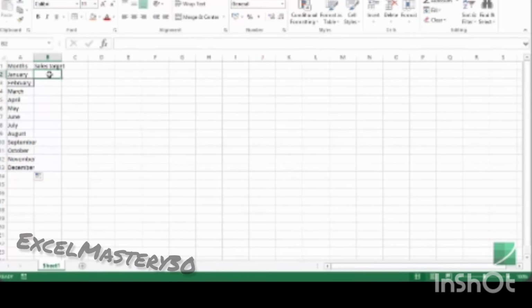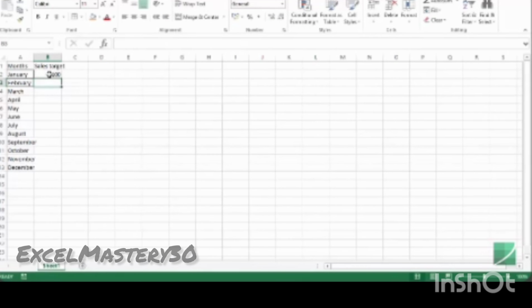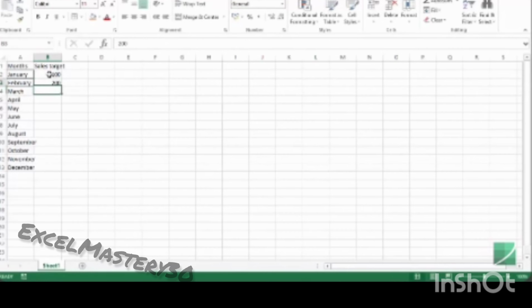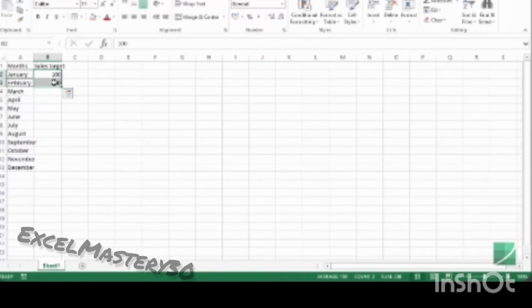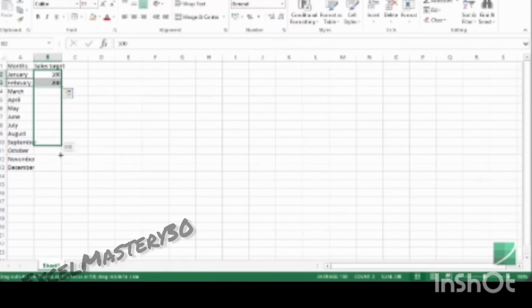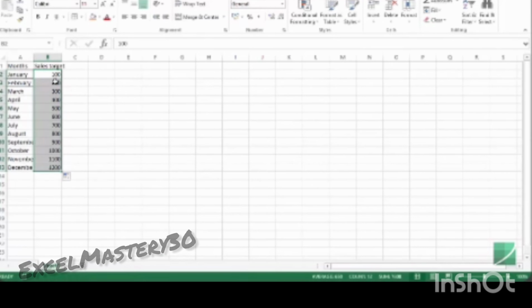Now let me show you what happens when I fill these sales targets. Say January sales targets are $100,000 and February sales targets are $200,000. Now, if I select these two cells, Excel identifies that there is a pattern. Initially, I had 100 and then in the second case, I have incremented it by 100. So Excel would identify this pattern and now when I drag this down, Excel would increment every other value by 100.